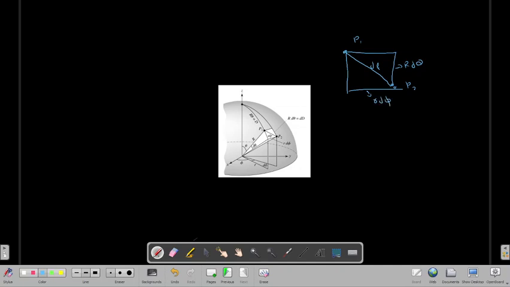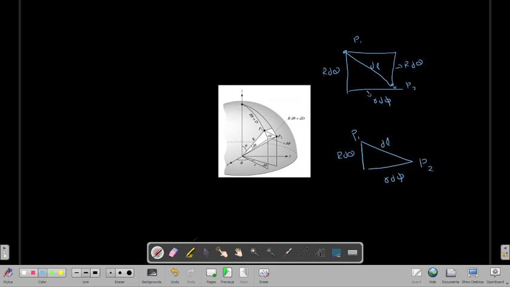So I have a triangle now. This side is r d theta, this is r into d phi, and this is your dl. This is your point P1, this is your point P2.